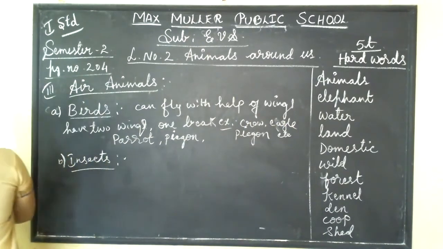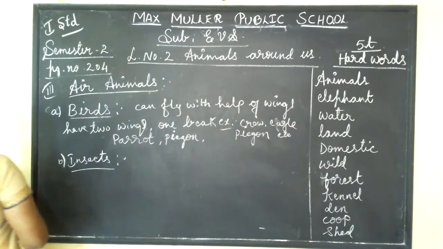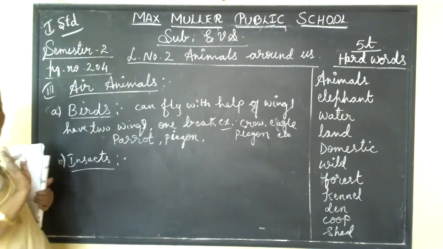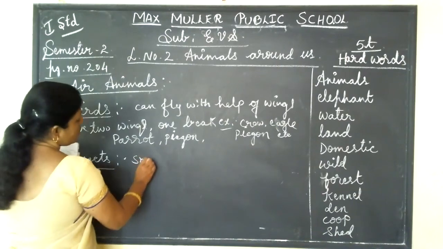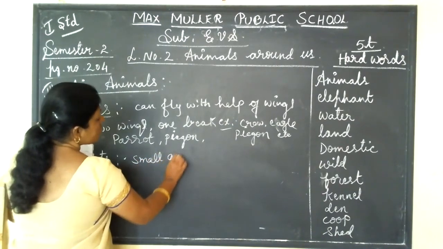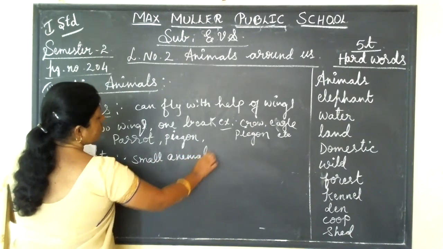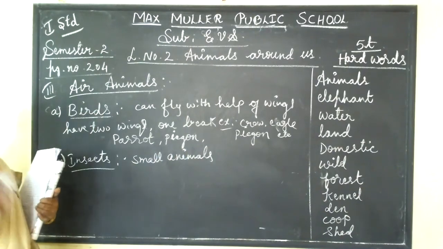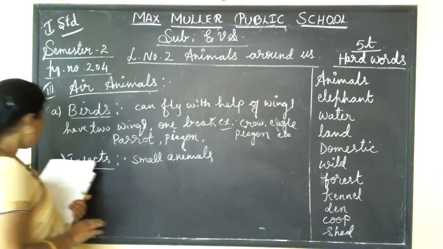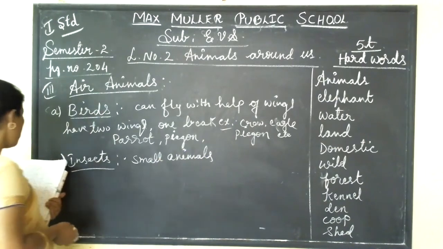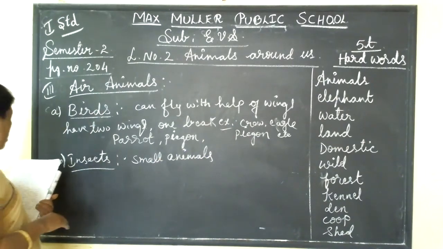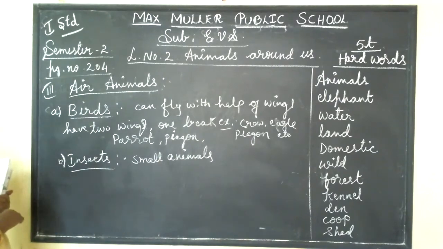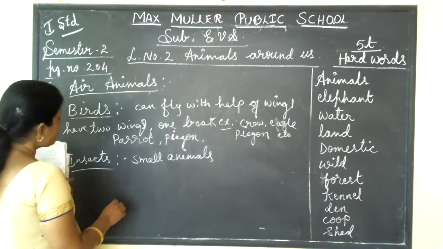Then come to the insects. Okay, insects. See, all insects are very small animals. Some insects have 6 legs and some insects have more than 6 legs. Okay, they can fly. They have wings for flying and they are also found everywhere.